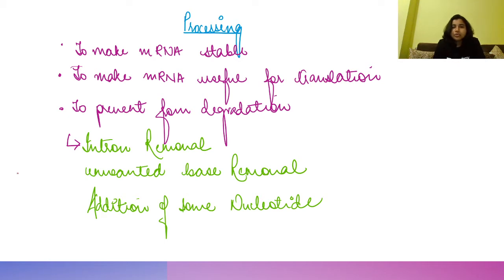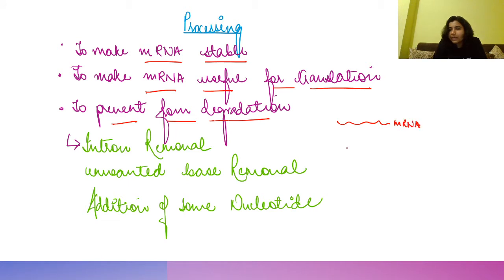Now, why do we need to do processing for mRNA? Because it makes mRNA stable, right? It makes mRNA useful for translation and also prevents the mRNA from degradation. If mRNA is not processed properly, it is susceptible to degradation.